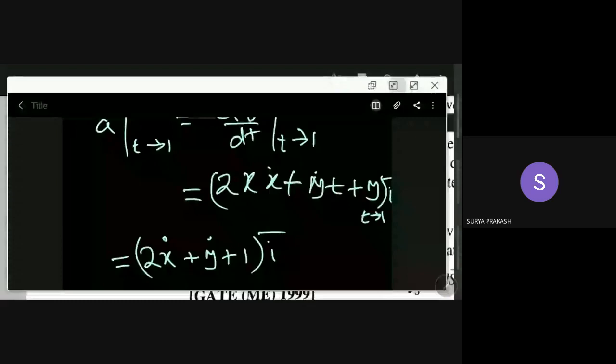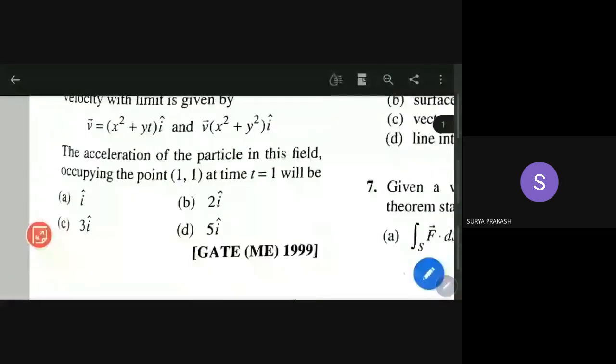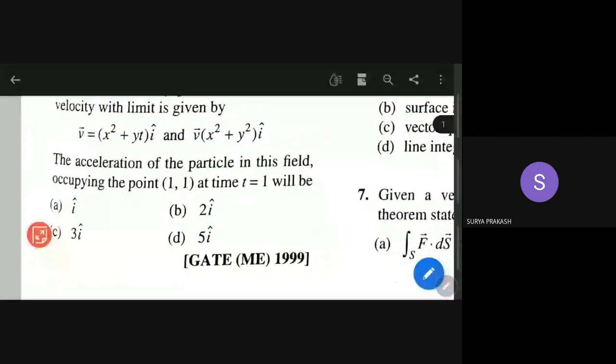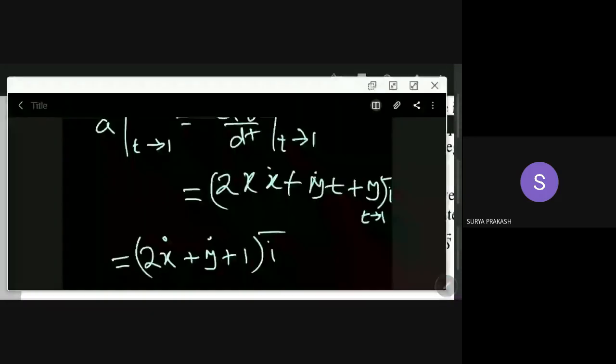Let me see again. What is given? I think he may give, right. I am getting 2x dot plus y dot plus 1. That is okay. But what is x dot here? That is the question here. What is x dot?